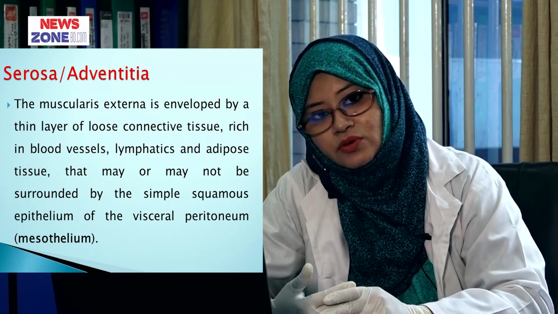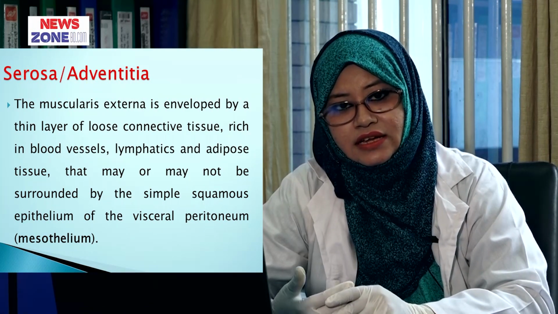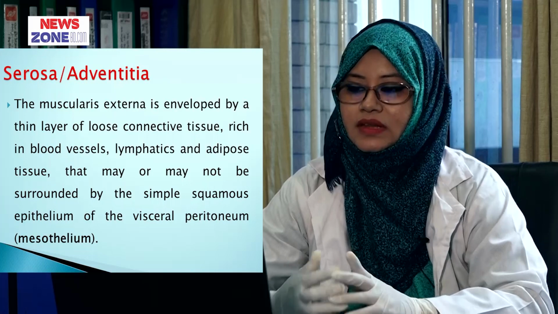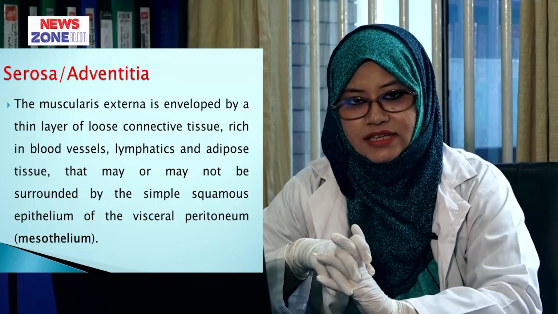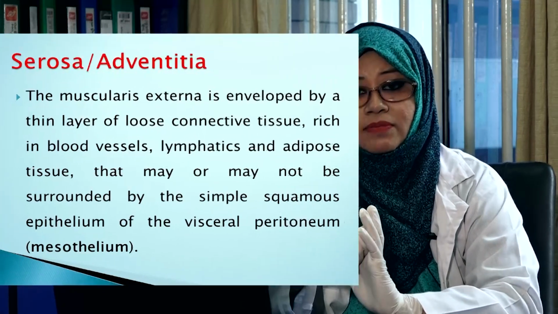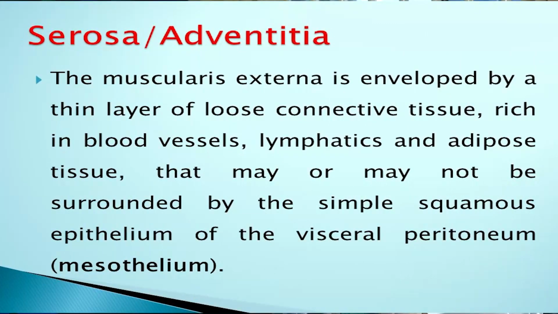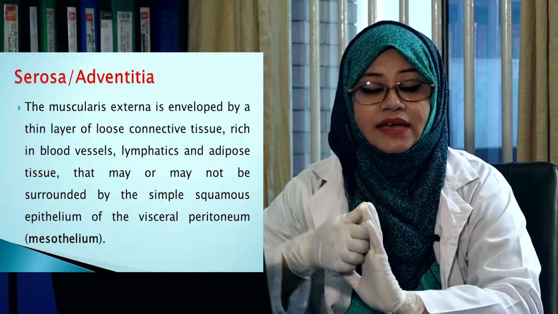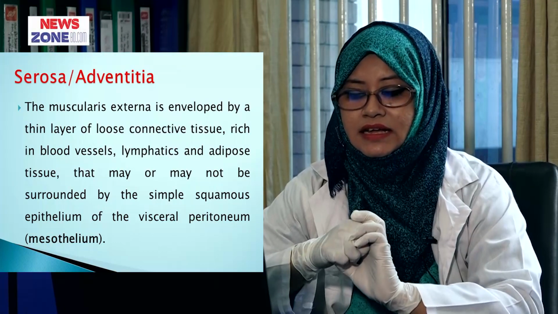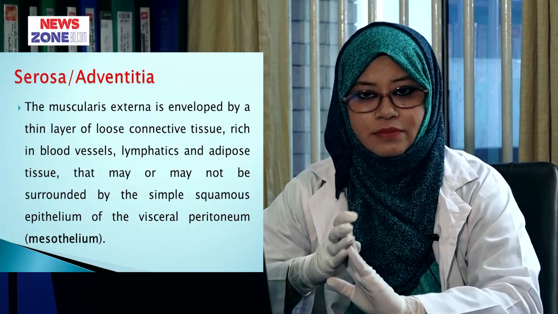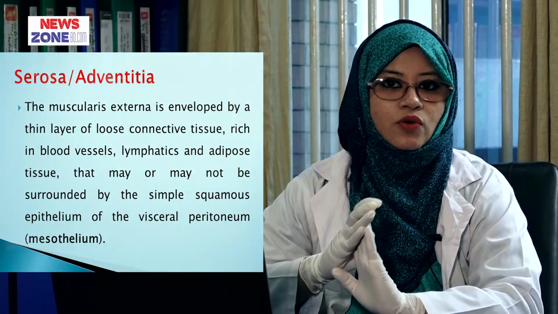Now, the outermost layer is serosa or adventitia. The muscularis externa is enveloped by a thin layer of loose connective tissue rich in blood vessels, lymphatics and adipose tissue that may or may not be surrounded by the simple squamous epithelium of visceral peritoneum, which is known as mesothelium.